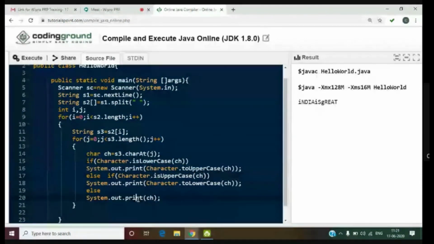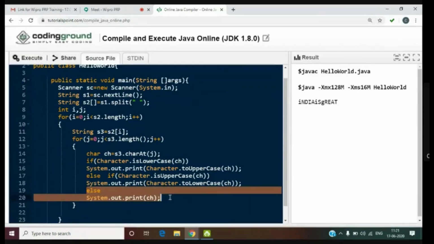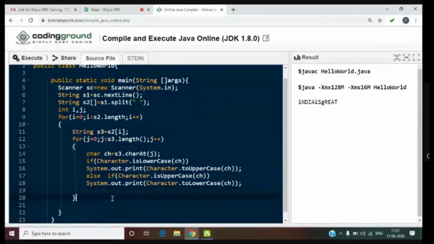The third case is when it is space. I'm directly printing the space, because space also is already stored in the string. Otherwise you can give it here. That would be fine. So no need of any else. Here you can give space. Once this j loop is over, you will get a space.